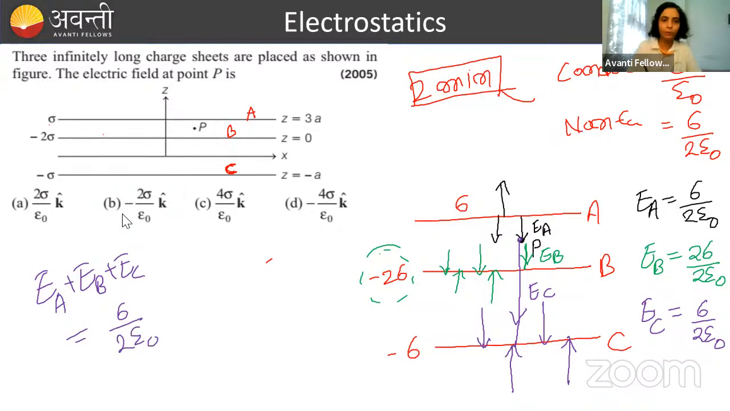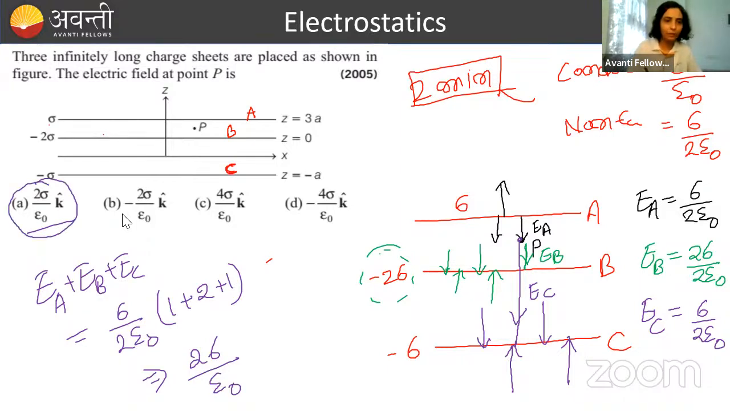Take sigma by 2 epsilon naught common. So 1 plus 2 plus 1. This is 4 into sigma by 2 epsilon naught, and it will come out to be 2 sigma by epsilon naught, in the downward direction. So the answer should be B, not A.